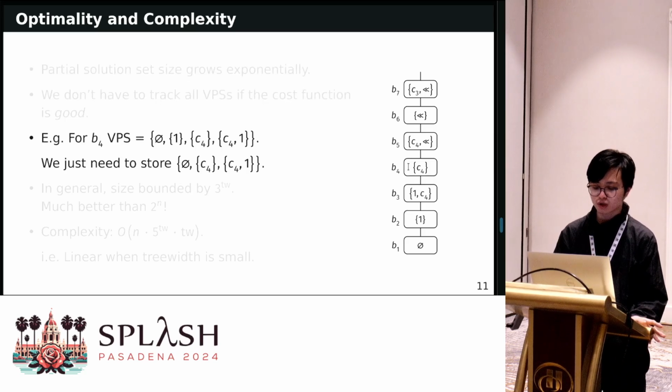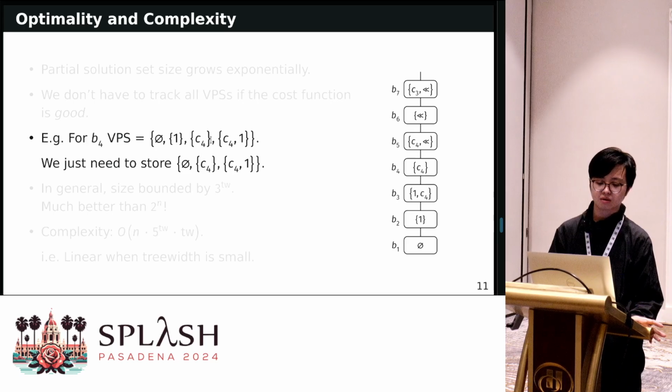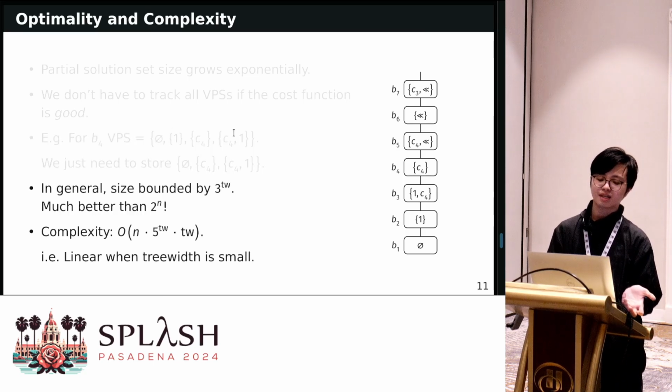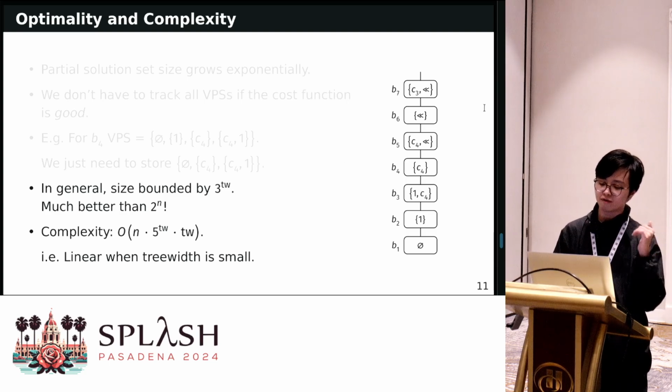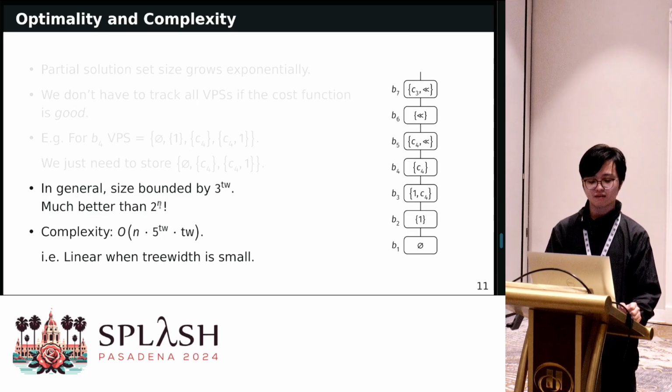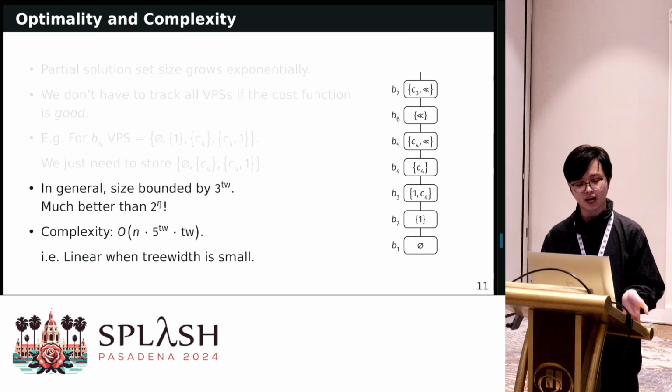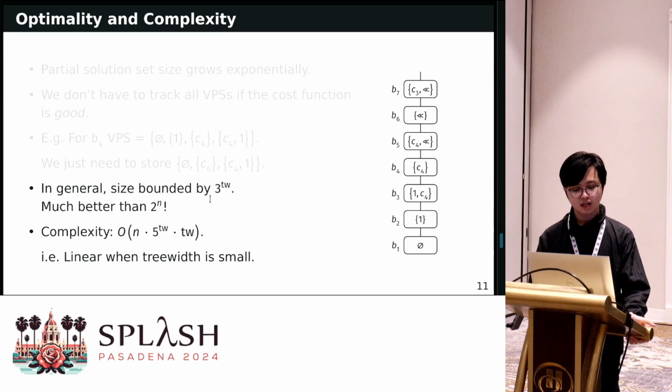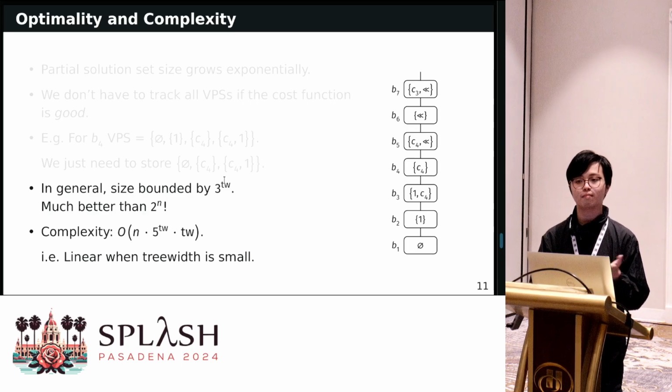For example, for the set of partial solutions for B4, we only have to store 3 of them instead of 4. And in general, the size is bounded by 3 to the treewidth, where the treewidth is the maximal size of these bags. And this is much better than 2 to the power of n, which is exponential. And typically, when we consider some small treewidth, for example, at most 10, this complexity is really good.